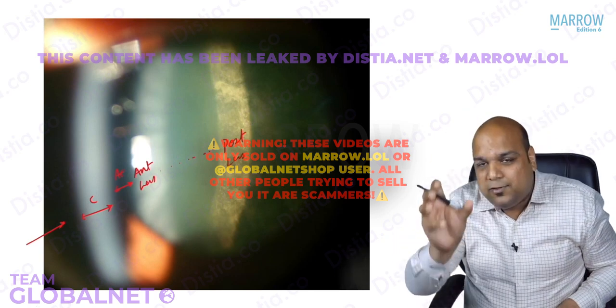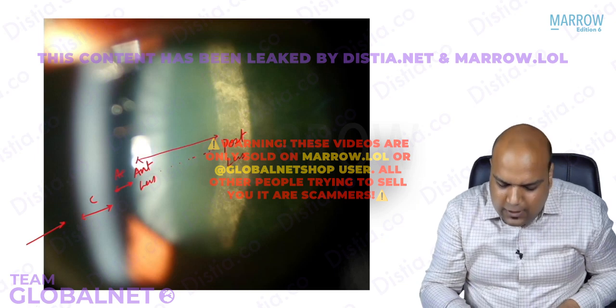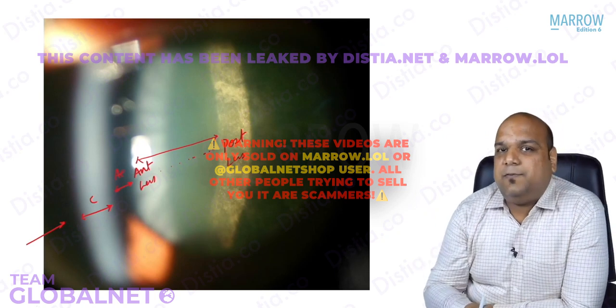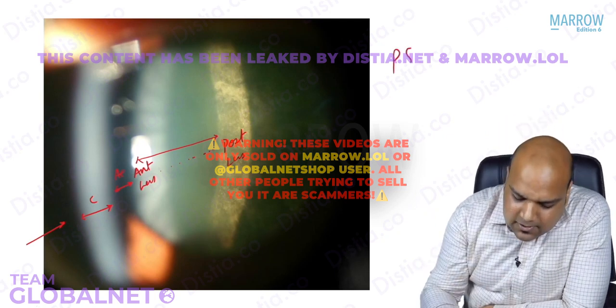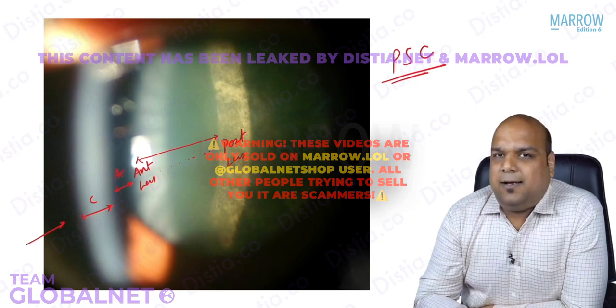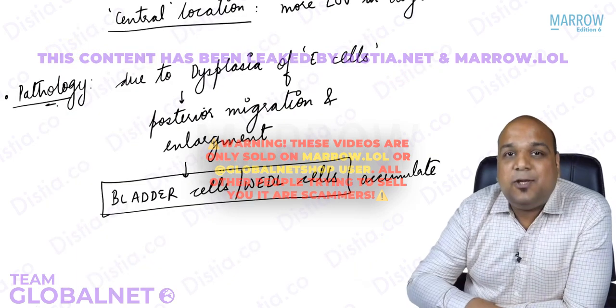On the posterior surface of lens, you see an opacity. Nowhere from the anterior to the nucleus do you see an opacity anywhere. You see an opacity just at the posterior surface of lens, and that is what helps us to diagnose it as a posterior subcapsular cataract. I hope we are clear about this, everybody. Yes? Now, moving back, everybody, to our theory.